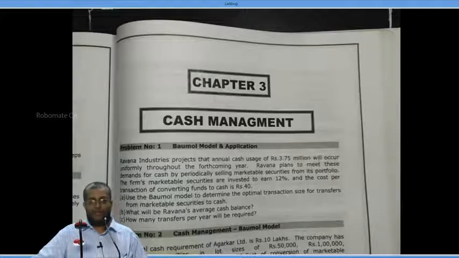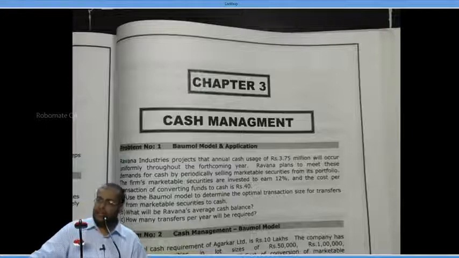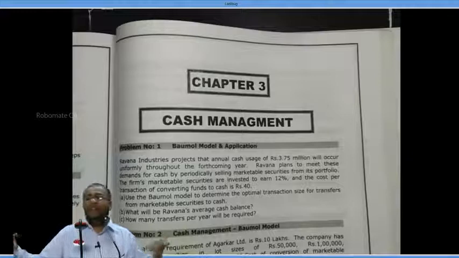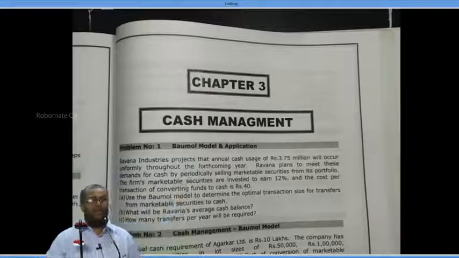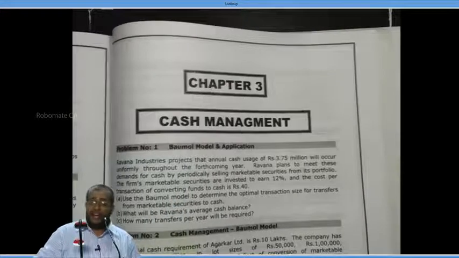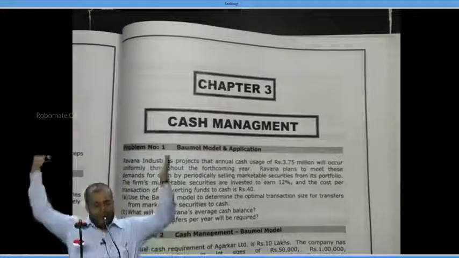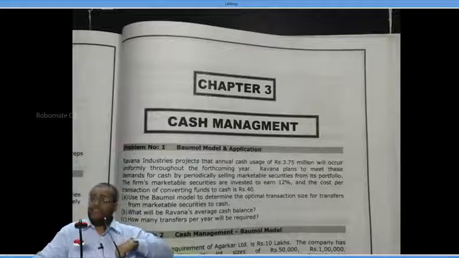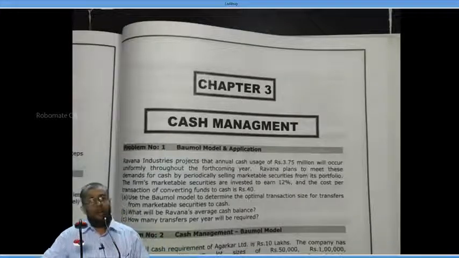What is the average cash balance? 25,000. They lose interest only on this 25,000, because they don't lose interest on the amount that has been consumed. Neither on the rest, because it is in the securities only. They lose interest only on 25,000. On average they keep 25,000 cash there. Respond yes or no.